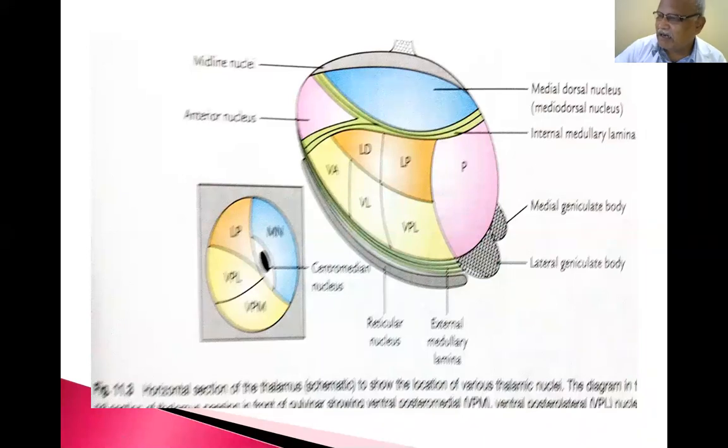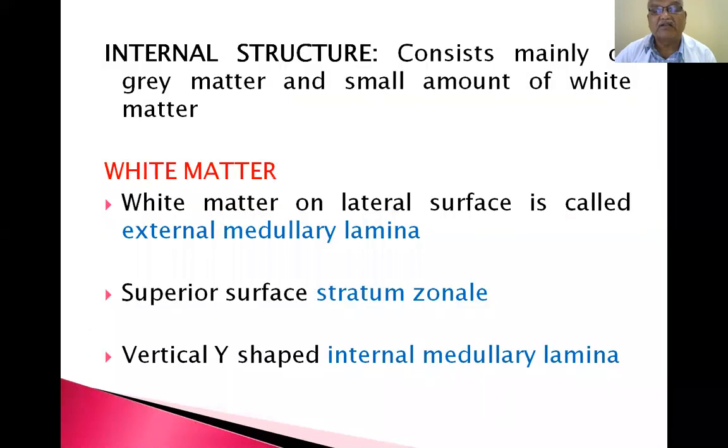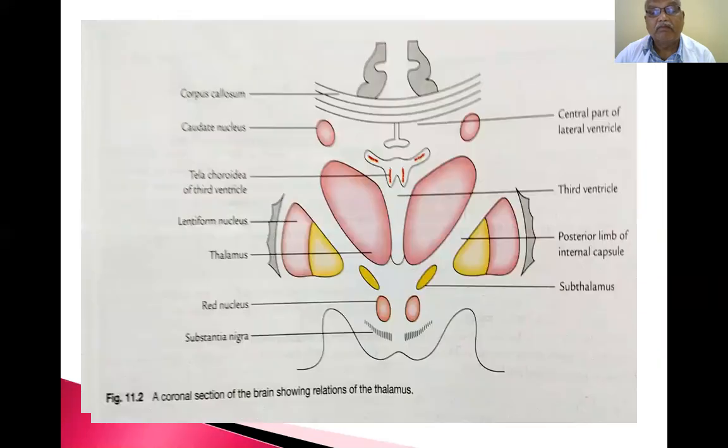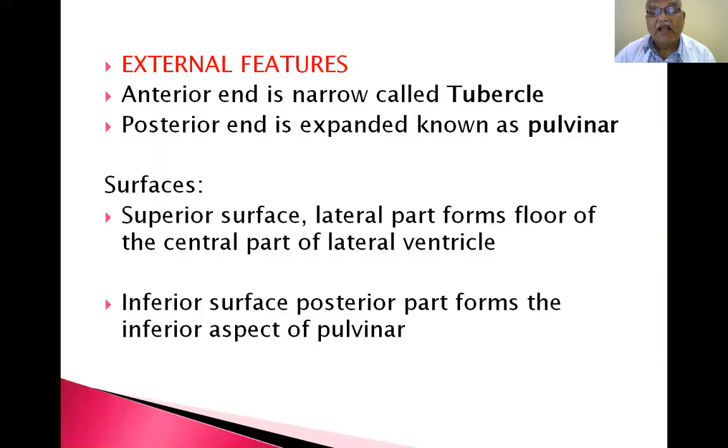It is a mass of gray matter and contains only a small amount of white matter, or white fibers. External features. The anterior end of the thalamus is narrow, called the tubercle. The posterior end is expanded, known as the pulvinar.